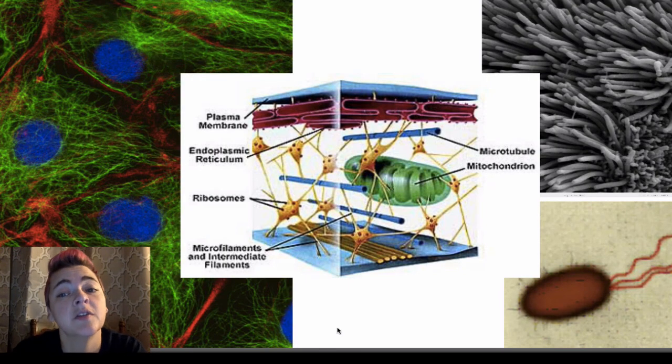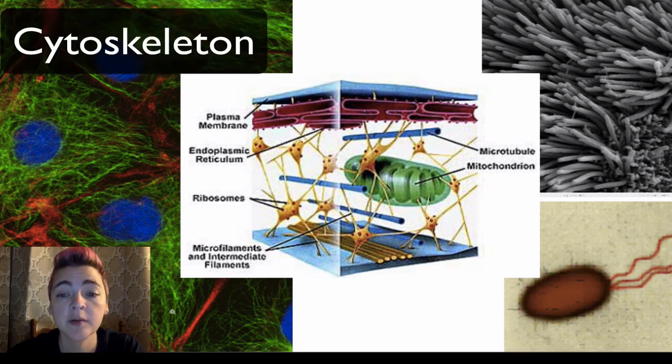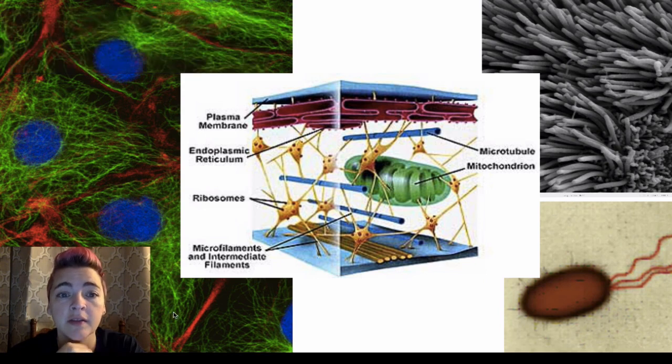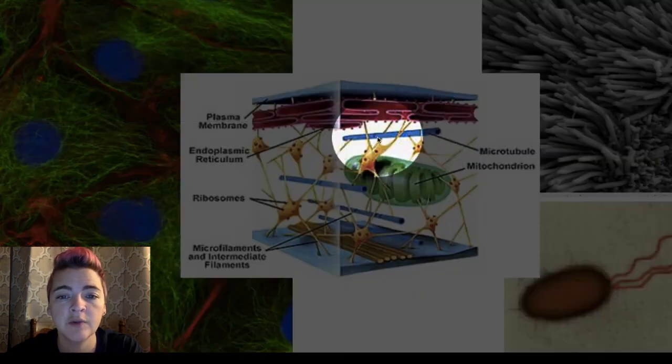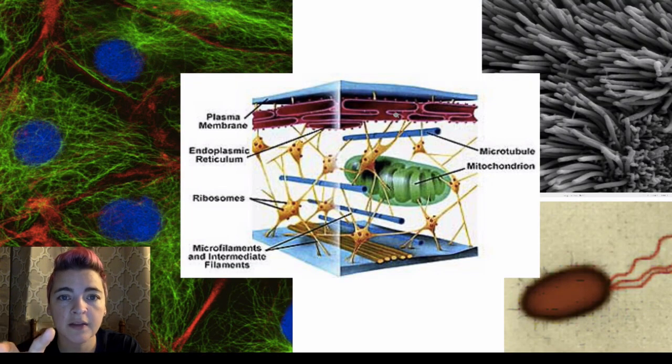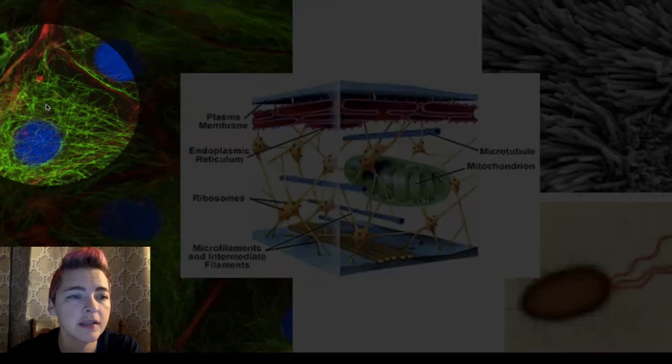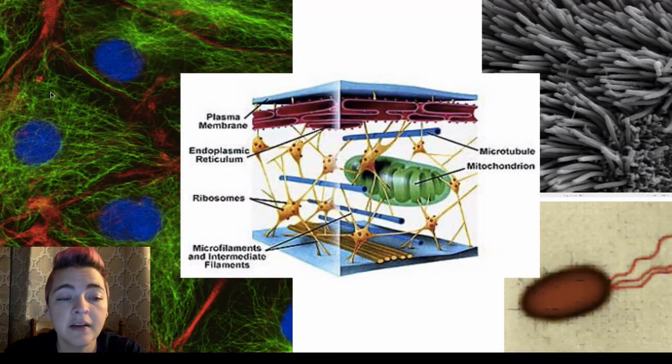I want to take a closer look at the cytoskeleton, and this is found in both plants and animals. The cytoskeleton is a network that kind of creates a skeleton within the cell. It is made of microtubules and microfilaments. Looking at this picture here, we have microtubules and then microfilaments, and it creates a network within the cell. If you look at this picture over here, you can see the green is the cytoskeleton, the blue is the nucleus, and the red is the cell membrane.